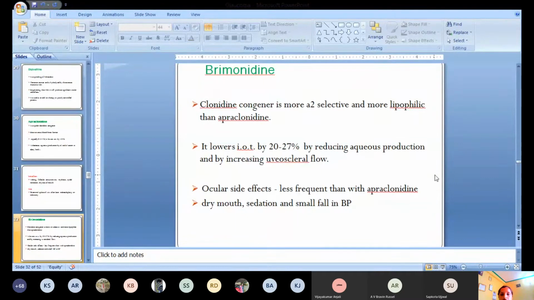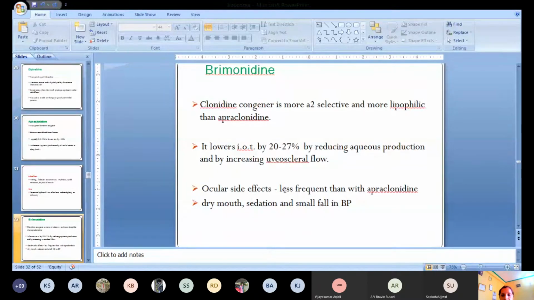Next, we have brimonidine. It is also an alpha adrenergic agonistic drug and a clonidine congener. It is more alpha 2 selective and more lipophilic than apraclonidine. Apraclonidine is a polar, hydrophilic drug, but this is lipophilic and can cross the blood-brain barrier as well. It decreases the intraocular tension by 20 to 27% by reducing aqueous production and by increasing the uveoscleral outflow. So it has two mechanisms of action.